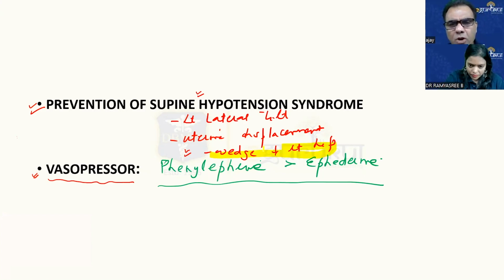Why? Because if somebody does manual uterine displacement, who will do the surgery? So that's practically not possible. Similarly, with the lateral tilt, you would also have realized that sometimes it becomes very difficult for the surgeon to operate if you go for a significant left lateral tilt, because you are standing on the right side. So it becomes difficult. Therefore, considering both things, the best is to just put a wedge under the right hip. So that's the best policy.